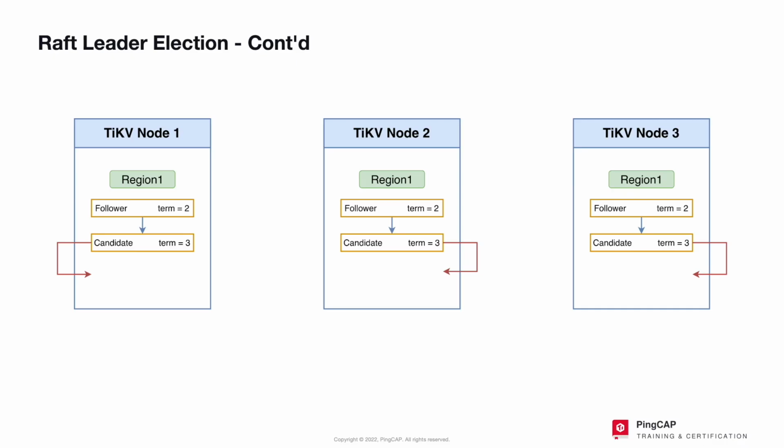Next, let's look at a special case where the election timeout triggers an election. More than two nodes increment their term and change themselves to the candidate role and vote for themselves. And they receive the same number of follower consent messages. What happens? Well, the system will restart a new round of voting until a unique leader is generated.